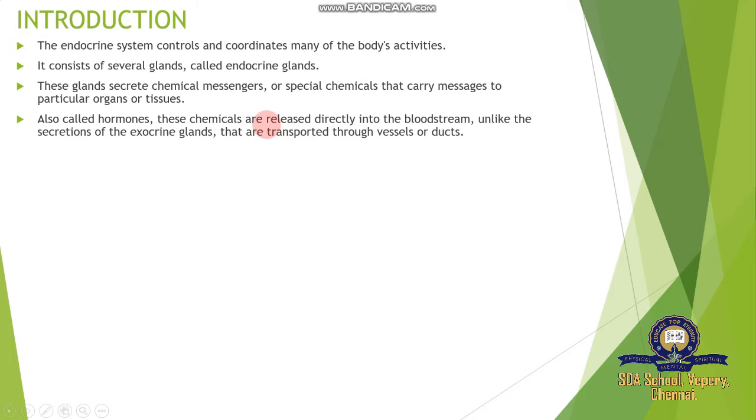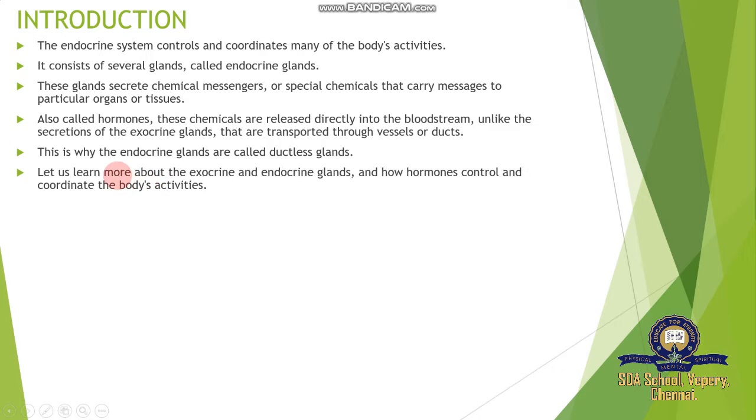Transported with the help of some vessels or duct, because there is no specialized duct. It's a ductless gland. This is why the endocrine glands are called ductless glands, because there is no specialized duct, but the gland's secretion of hormone directly diffuses through blood vessels and reaches the target organ. Let us learn more about the exocrine glands, endocrine glands, and how hormones control and coordinate the body activities.